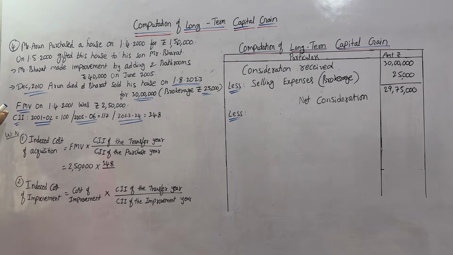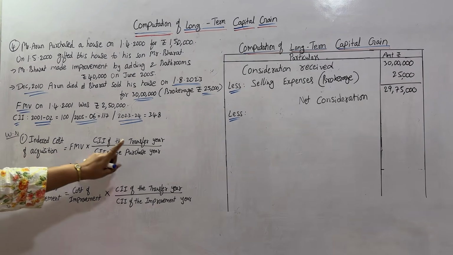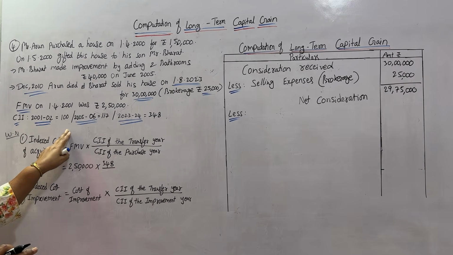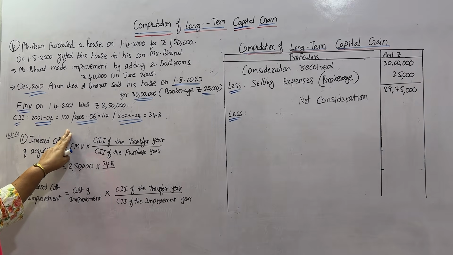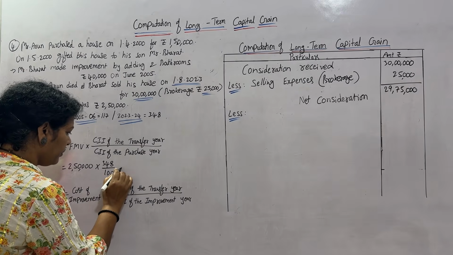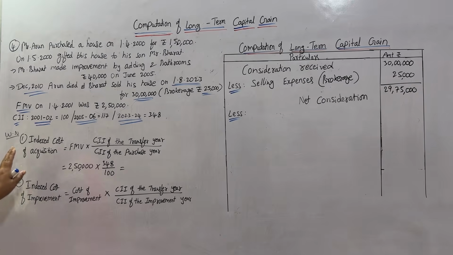Divided by CII of the purchase year, 2001, which starts with 100. So I am writing 100 here. Calculation we will do later. So this is the indexed cost of acquisition.